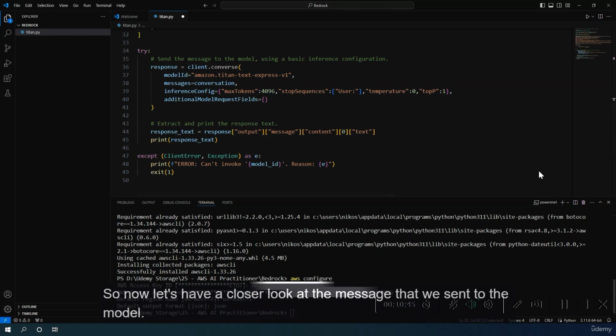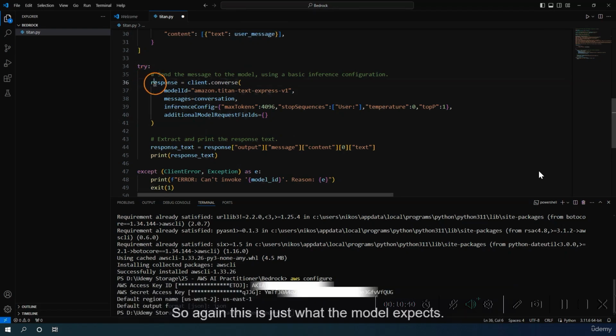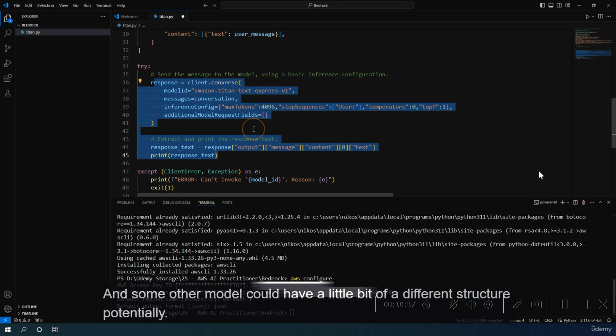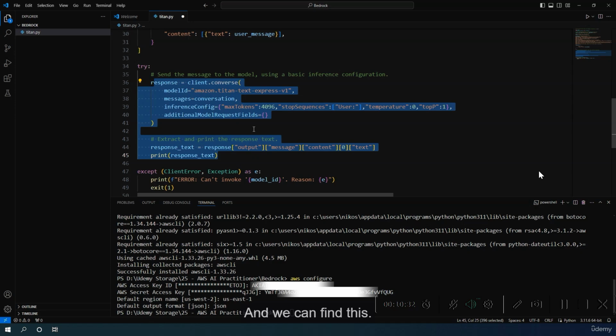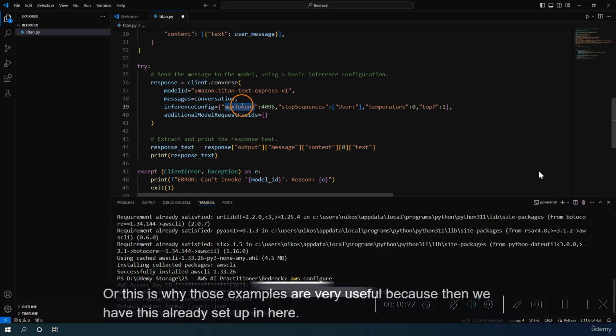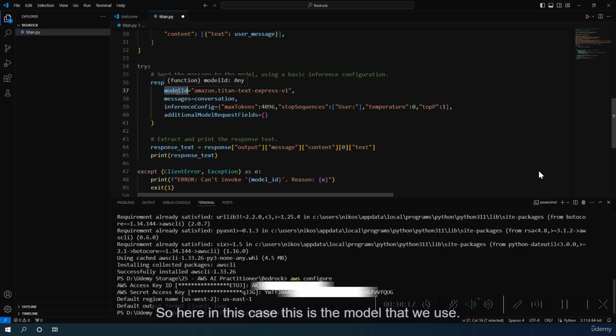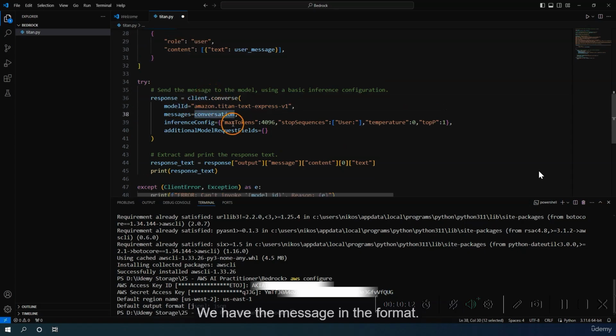So now let's have a closer look at the message that we sent to the model. So again, this is just what the model expects, and some other model could have a little bit of a different structure potentially. And this is why those examples are very useful, because then we have this already set up in here. So essentially what we are doing, we are just calling here client converse with a few parameters that are expected. So here in this case, this is the model that we use. We have the message in the format, and then here the max tokens.